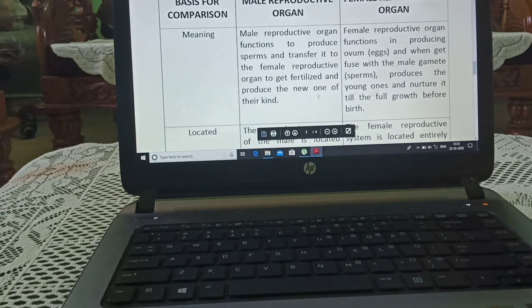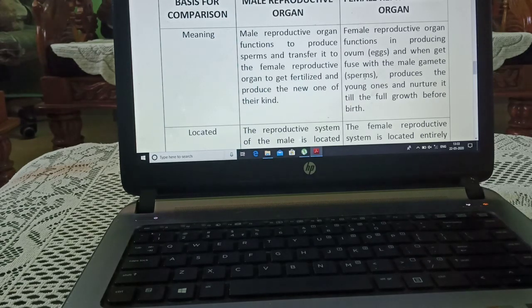difference: male reproductive organs function to produce sperm and transfer it to the female reproductive organ to get fertilized and produce a new one of their kind. Female reproductive organs function in producing ovum, and when it fuses with the male gamete, it produces the young one and nurtures it until full growth before birth.